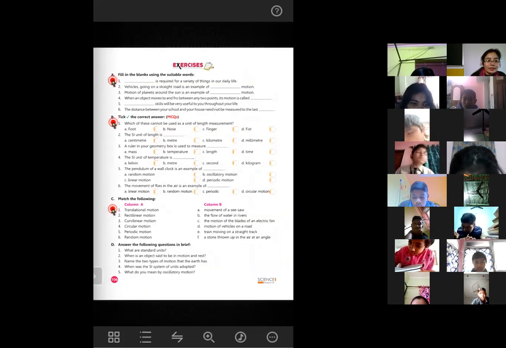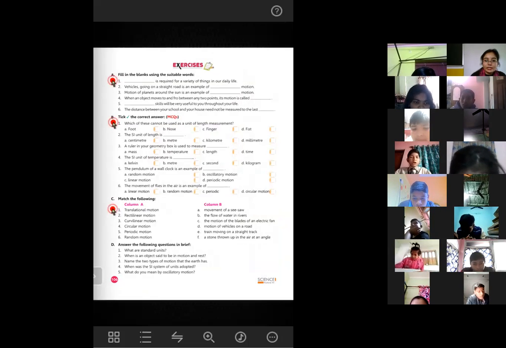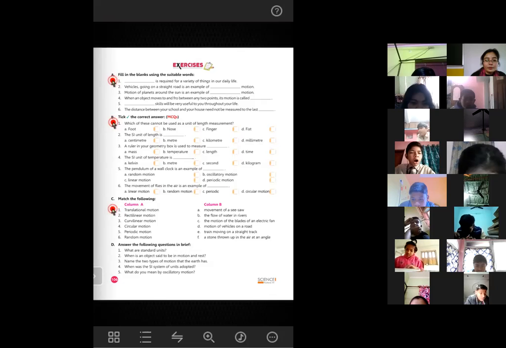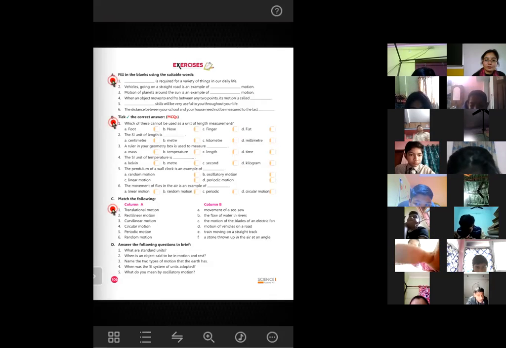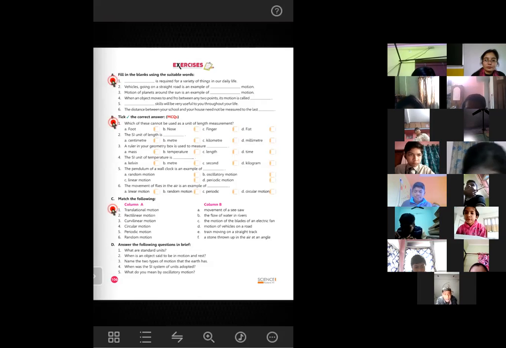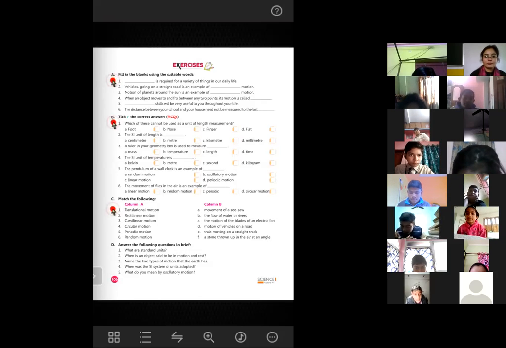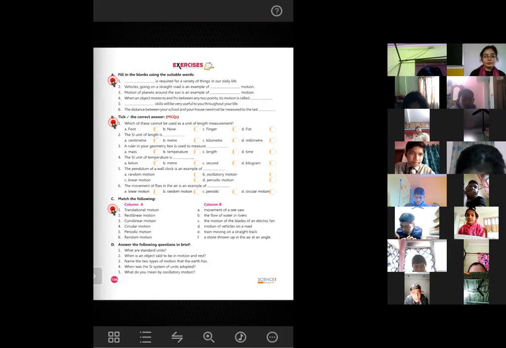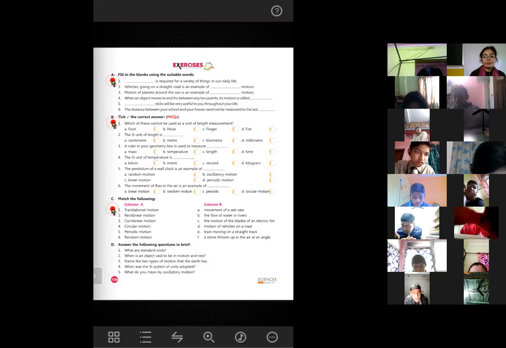The next question is, when is an object said to be in motion and at rest? When is an object said to be in motion and at rest? Shampriti, you give this answer. When an object is moving with the earth, it's called motion, and when it's not moving, then it's called at rest.